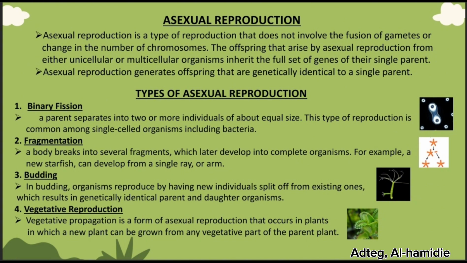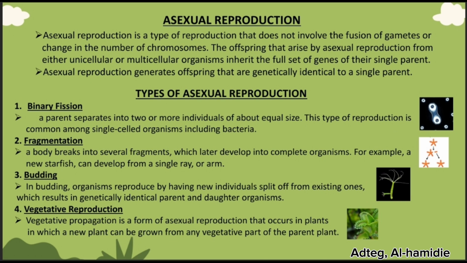The third one is budding. In budding, organisms reproduce by having new individuals split off from existing ones, which results in genetically identical parent and daughter organisms. Meaning, budding happens when a parent organism grows a bud attached to its body. When the bud is developed, it will detach itself from the parent and form a new organism. Examples are yeast and jellyfish.